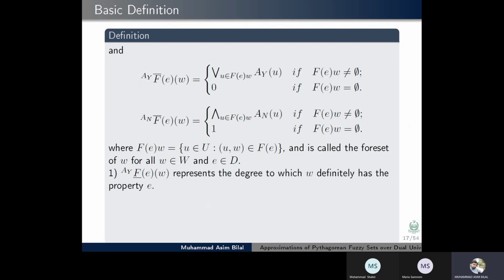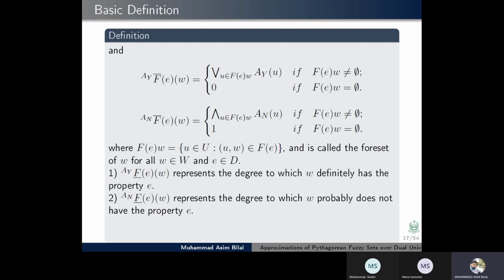Same situation here. The membership component of the lower approximation represents the degree to which w definitely has the property e. The non-membership component represents the degree to which w probably does not have the property e. The membership component of the upper approximation represents the degree to which w probably has the property e.